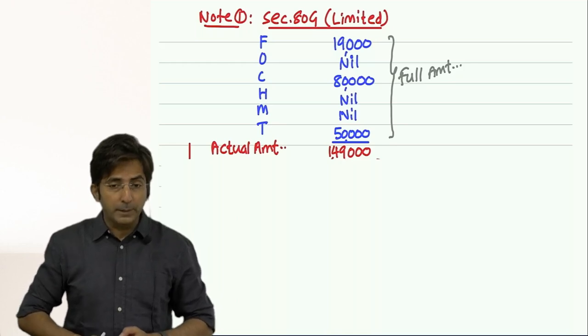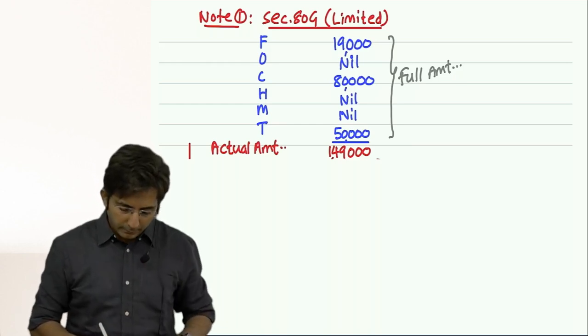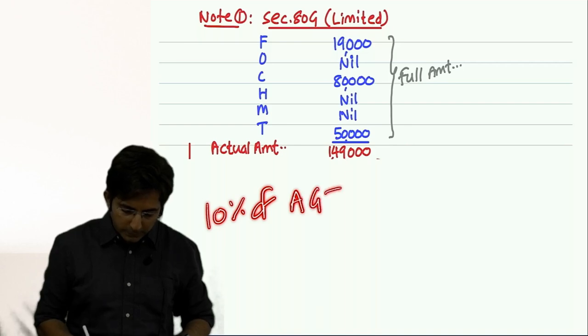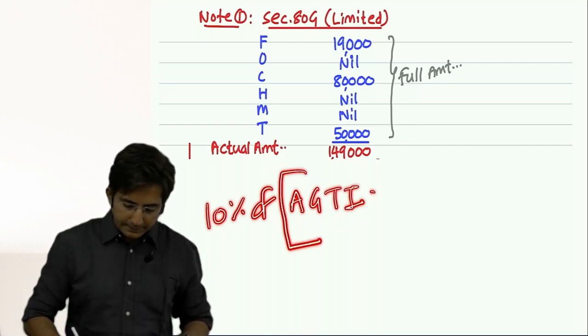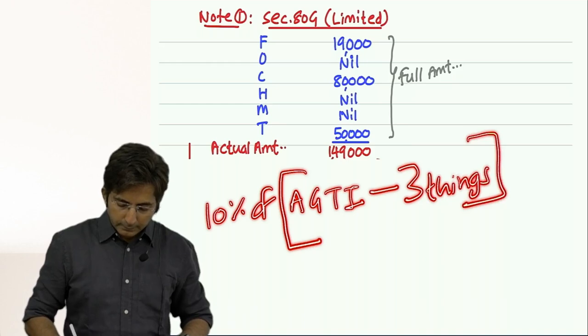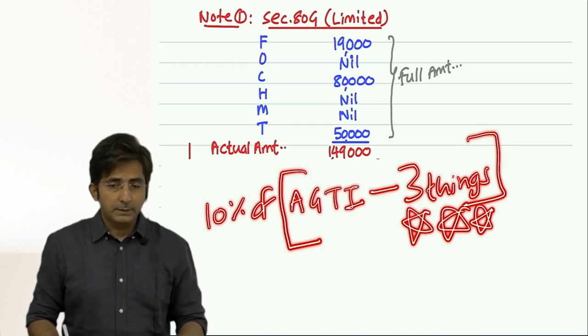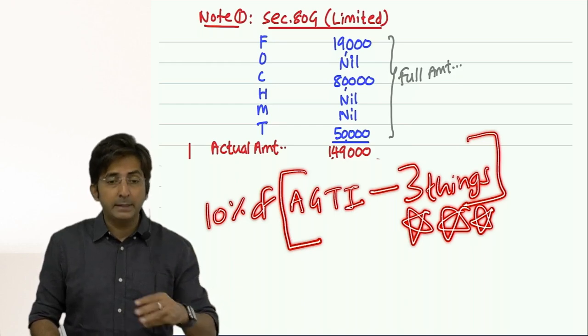Now you will compare this with the limit. What is the limit? 10% of AGTI. But now look here, pay attention, one new point: the limit is 10% of AGTI minus 3 things.